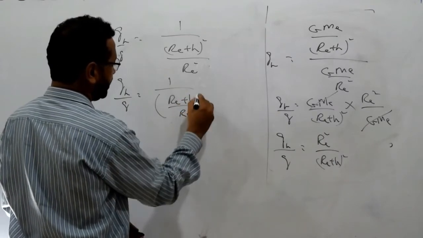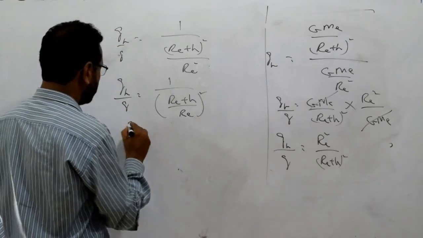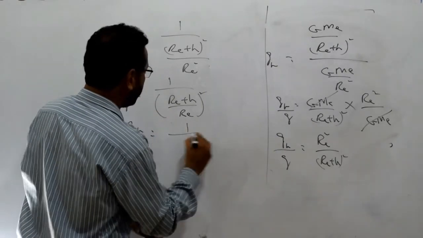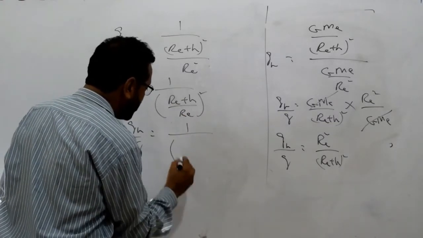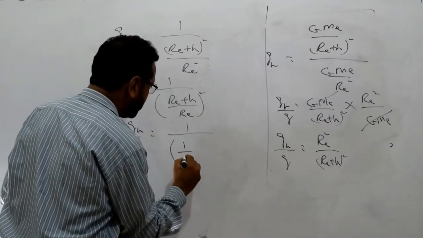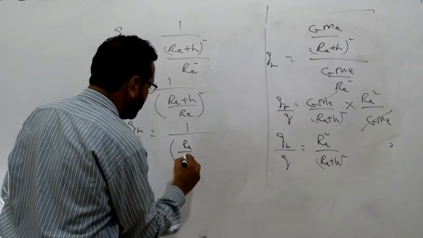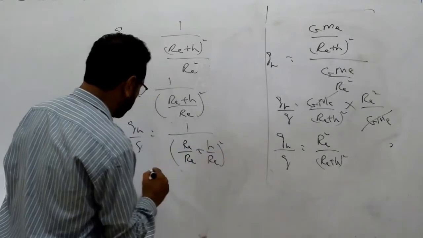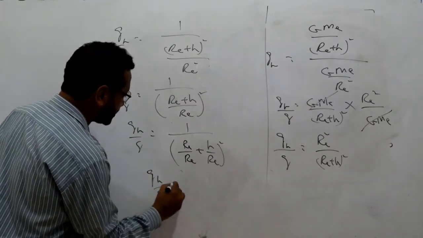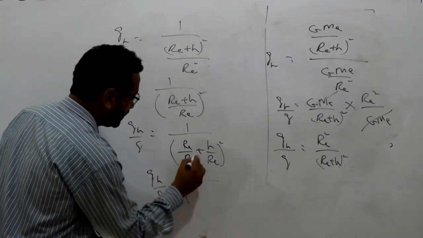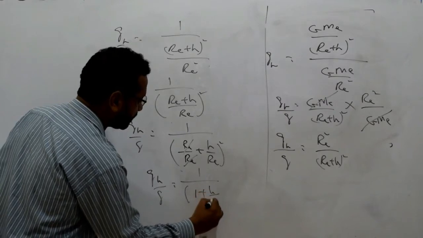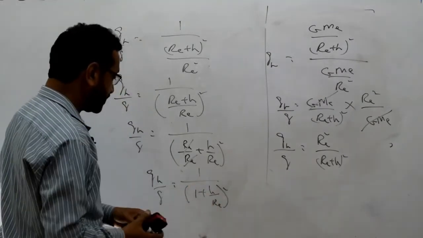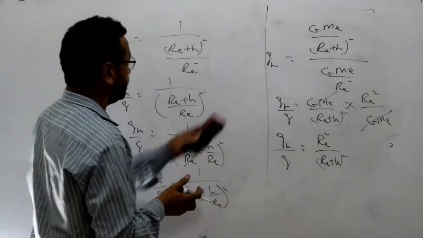Can you separate this one? 1 upon (R_e upon R_e plus h upon R_e) whole square. So g_h over g, that's equal to 1 divided by, that would be cancelled, (1 plus h upon R_e) whole square. So taking this denominator as a numerator, again we have